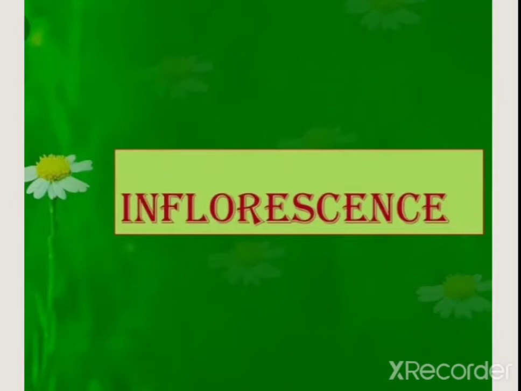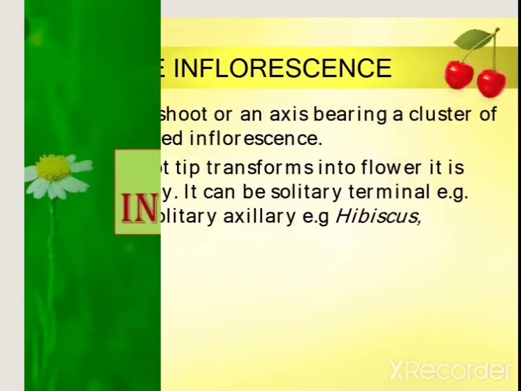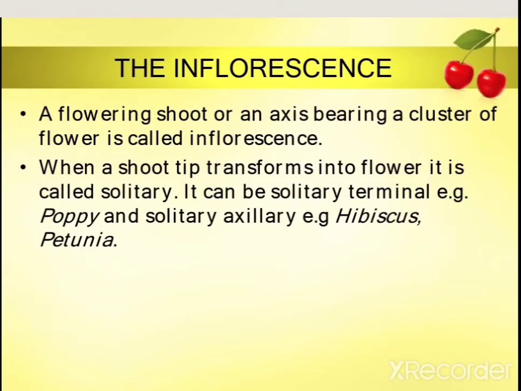In an inflorescence, flowers are arranged in a definite pattern on a special reproductive branch, and this branch is called the peduncle. So, a flowering shoot or an axis bearing a cluster of flowers is called an inflorescence.